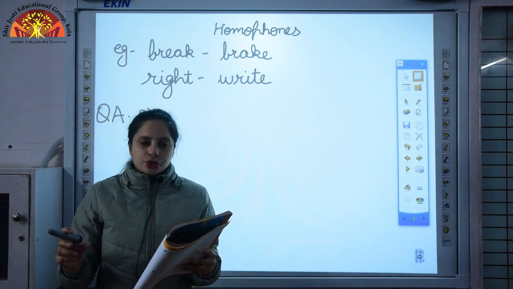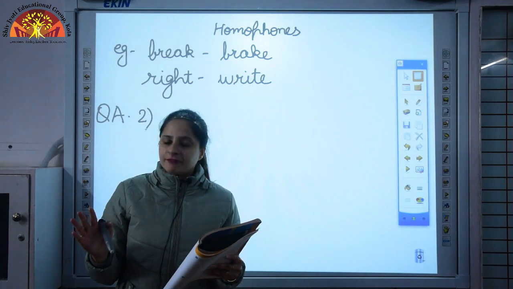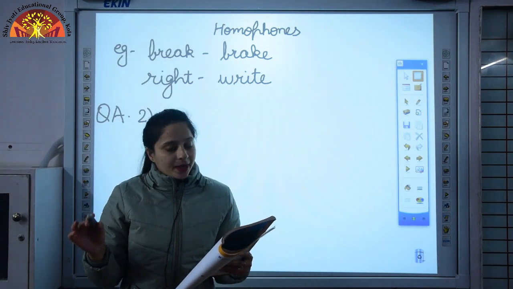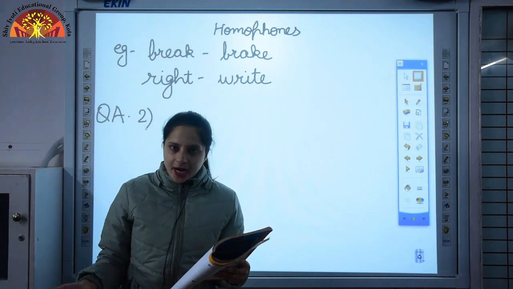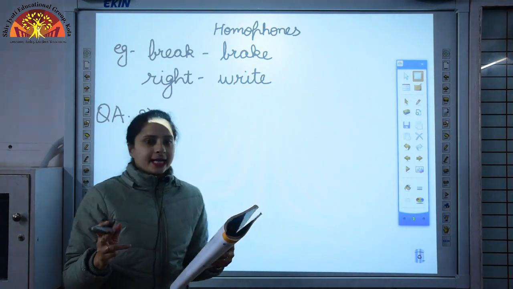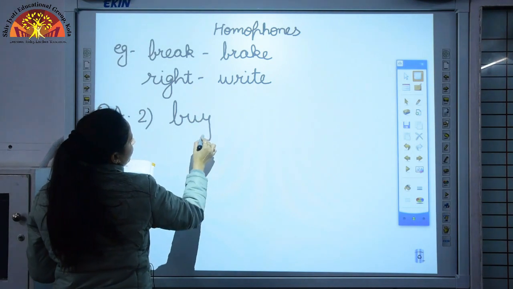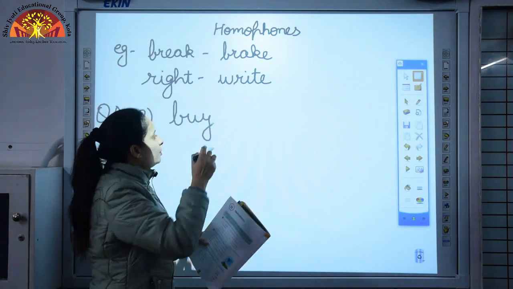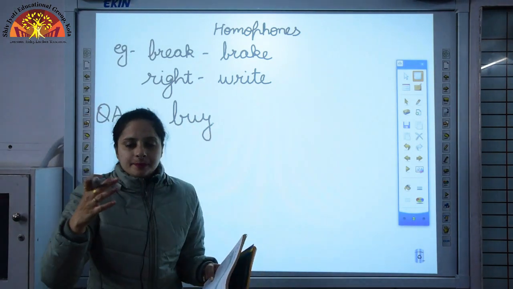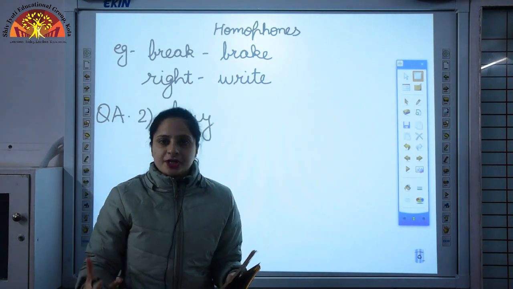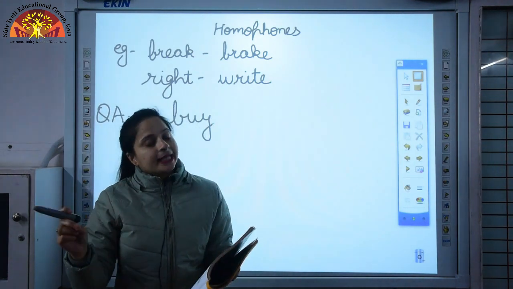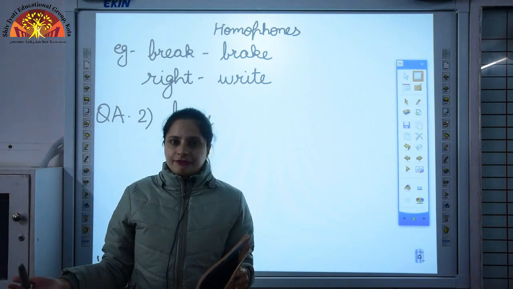Ravi wants to dash a pencil. You have been given B-Y-E bye or B-U-Y buy. So which one will be the correct? The correct answer will be B-U-Y. Ravi wants to buy a pencil. Here, this buy over here means to purchase. Okay? And B-Y-E means when you see off someone.